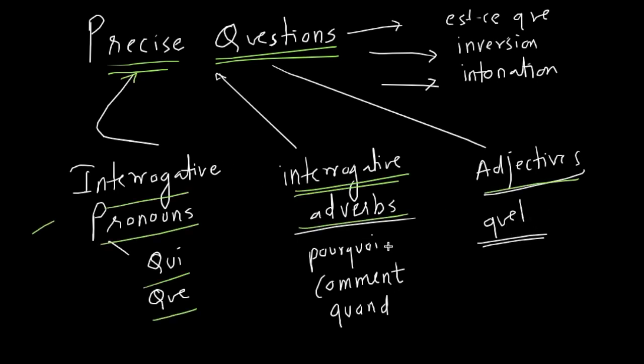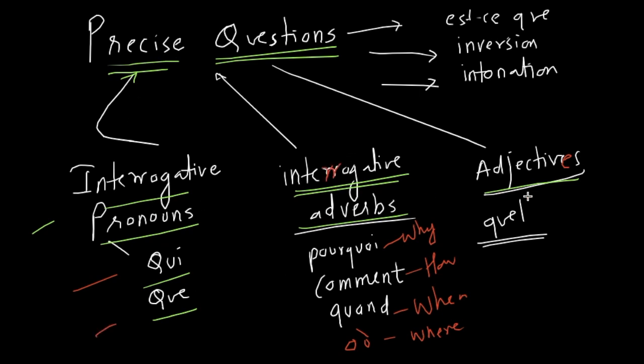So this is why, this is how, this is when. And there is one more, où, which is where. Then we have qui. Let's talk about all of them one by one, so that will make it clear. Although I like to mention the categories as always, you don't need to remember these terms.